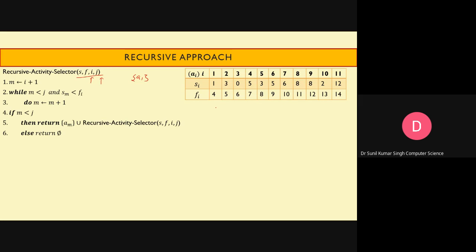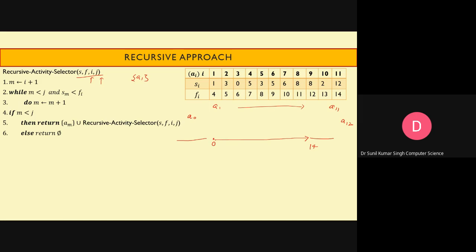So here, let A1 to A11 be the activities, and we assume two more activities which are not going to hamper the selection of these activities: A naught at the start, and A12 at the end. Now focus here, it is a little bit tricky. Suppose this is our timeline starting from 0, and the finishing time, as you can see, is 14.